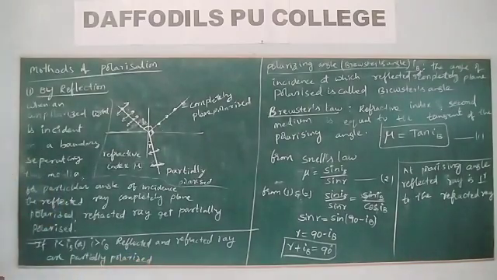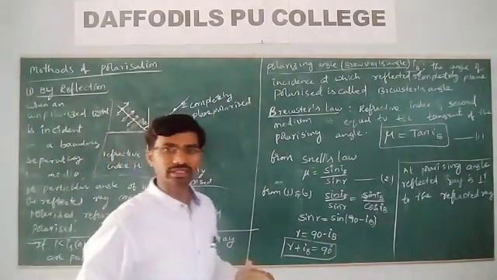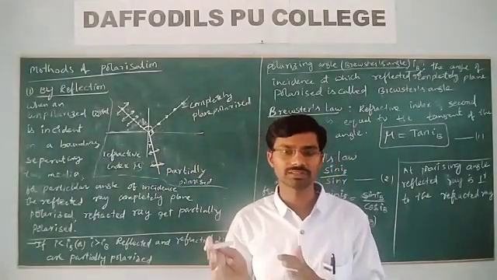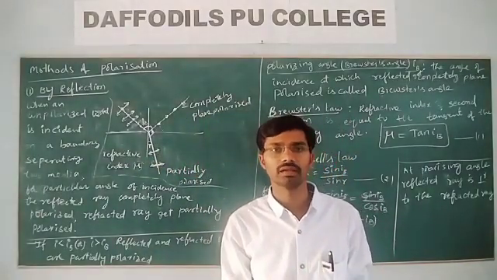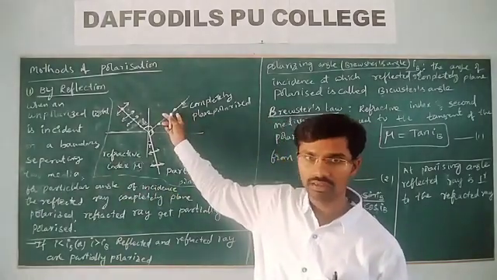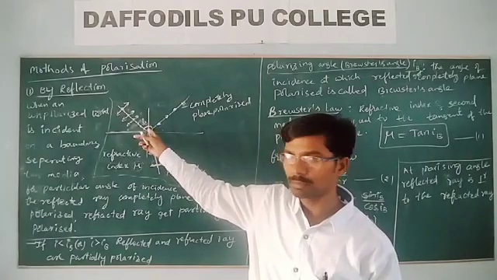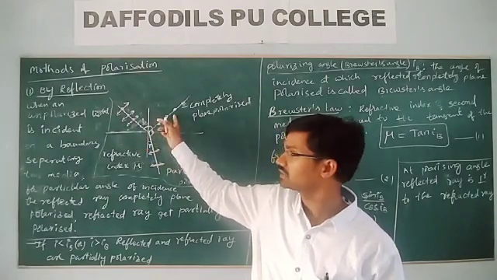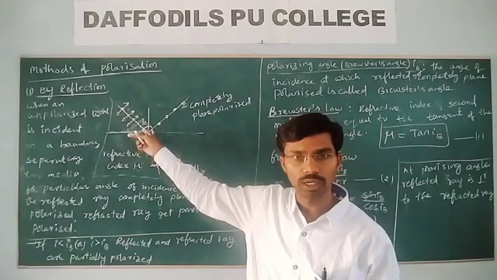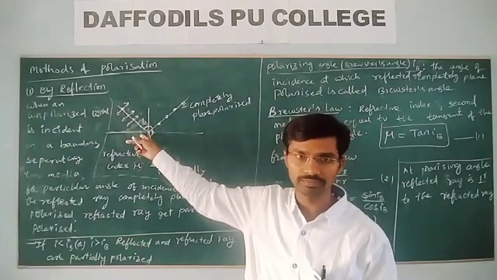Partially polarized. So this is how to get polarized light by reflection. Whenever a light ray passes from one medium to another medium, a part of the light gets refracted and a part of the light gets reflected. At a particular angle of incidence, the reflected ray is completely plane polarized, and this angle of incidence is called the polarizing angle or Brewster's angle.